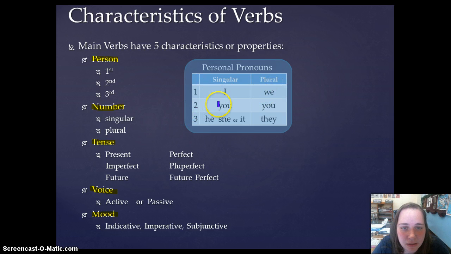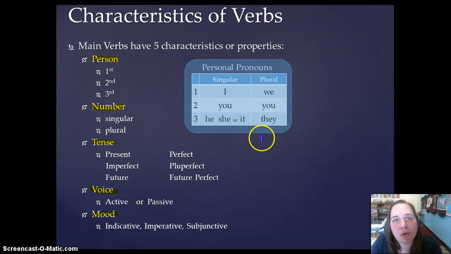Second person singular and plural is you, although if you grew up south of Buffalo like I did, it's perfectly okay to translate the second person plural as y'all, but I leave that up to you. Third person singular translates as either he or she or it, depending on the context of the sentence. And third person plural translates as they.